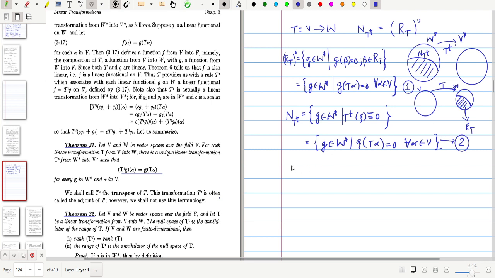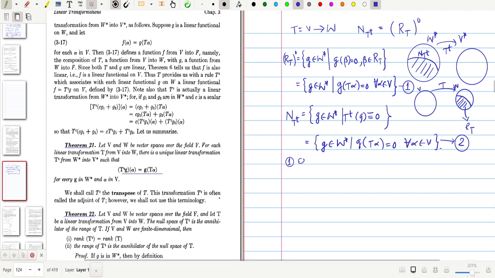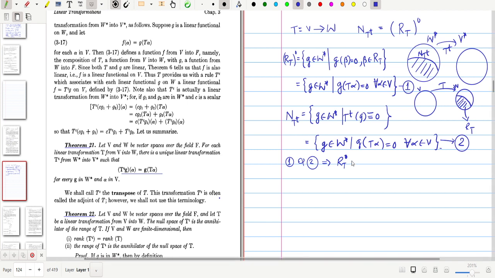From 1 and 2, we get that the range of T annihilator equals the null space of T transpose. The other way you can prove this equality of two sets is using inclusion. If you choose an element G from the annihilator, then G of beta equals 0 for beta belonging to R(T), so G of T of alpha equals 0, which implies that G belongs to the null space of T transpose.